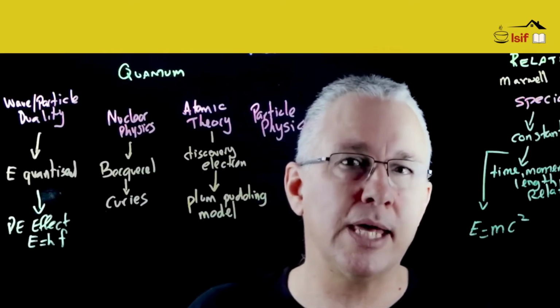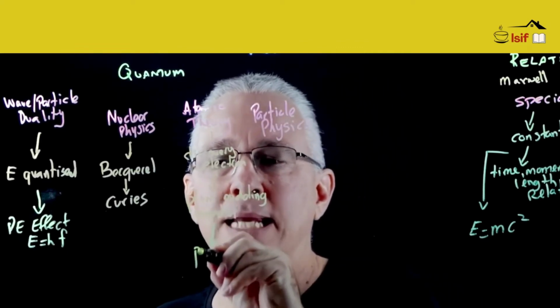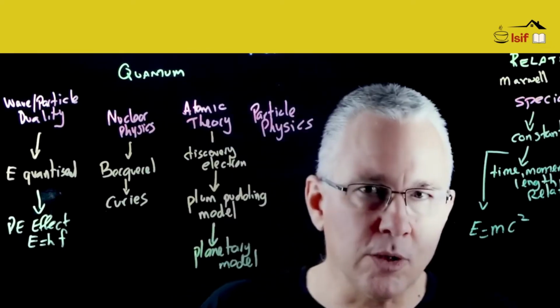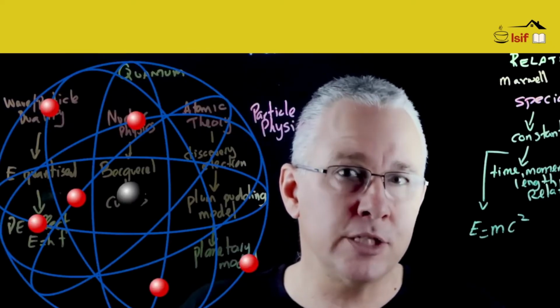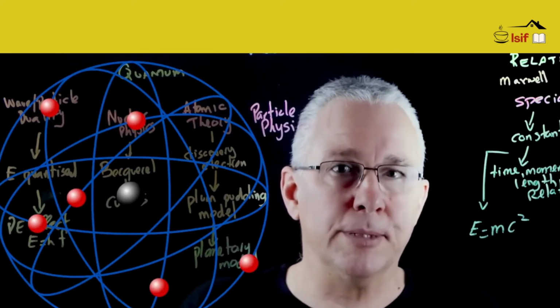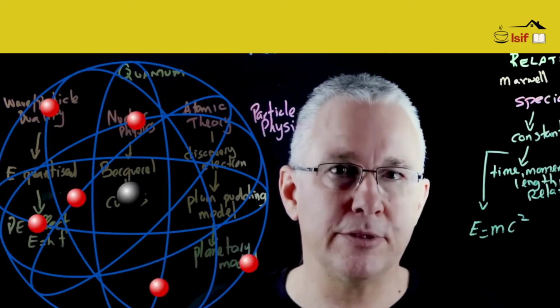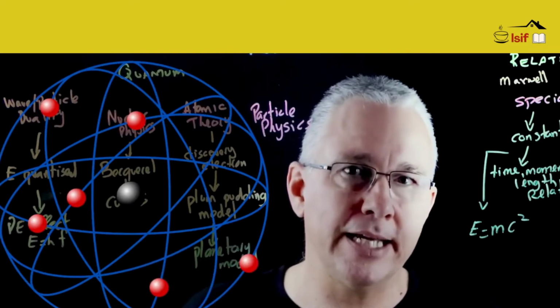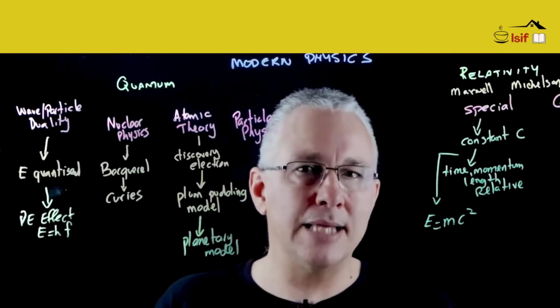And he came up with a new model, often referred to as the planetary model. That's a model where our atom is made up of a nucleus where most of its mass is concentrated and the electrons are in orbit. That model was developed based on his experimental analysis of the scattering experiment, or the gold foil experiment. But that model had some problems.